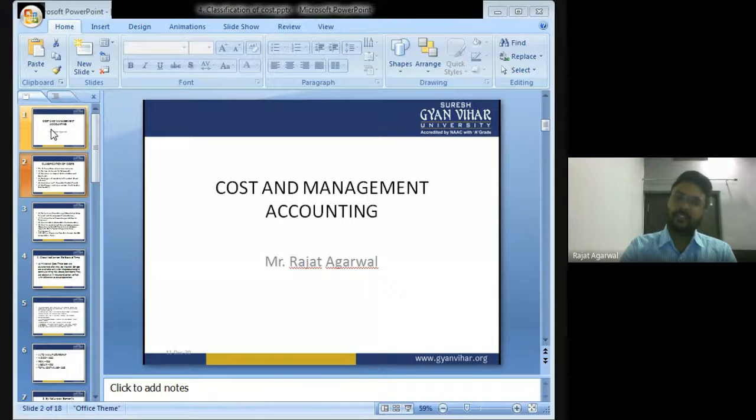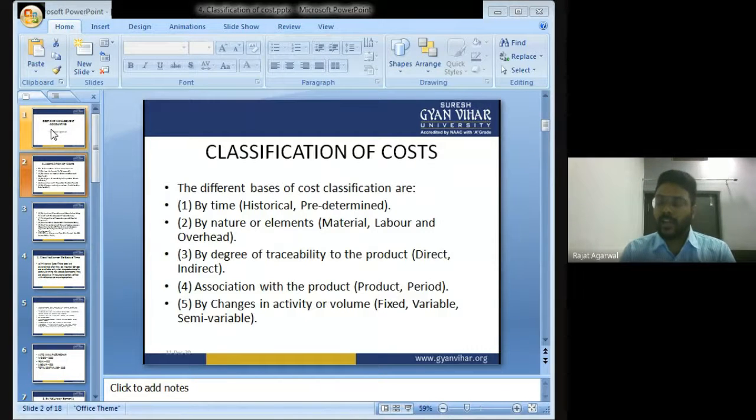So, let's take a quick revision of what I have taught you in the last class. In the last class, we were discussing classification of cost. There are different bases on which cost can be classified. In the last lecture, we covered classification of cost on the basis of time, as well as classification of cost by nature.